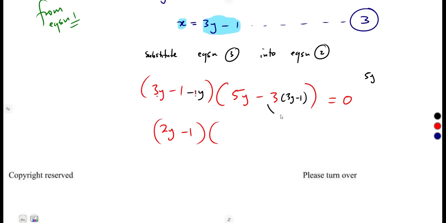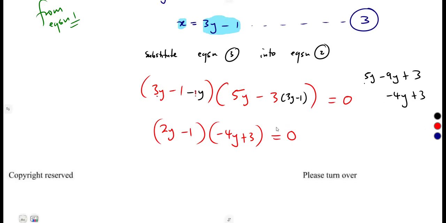That's 5y minus 3 times 3y, that's negative 9y, and minus 3 times negative 1, that's a positive 3. Sorry for that. So this is going to give us 5 minus 9, minus 4y plus 3. So that's what you're going to have here: minus 4y plus 3 is equal to 0.